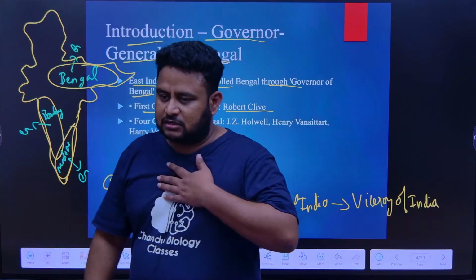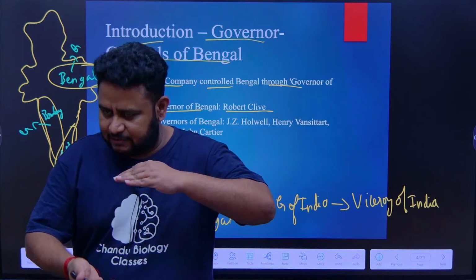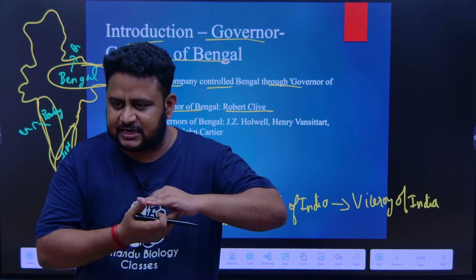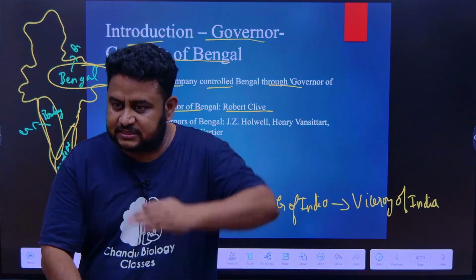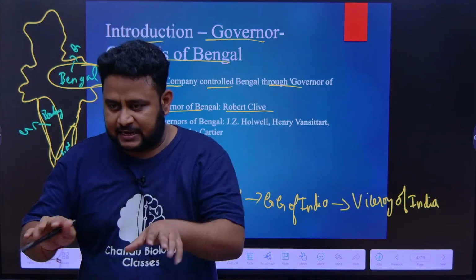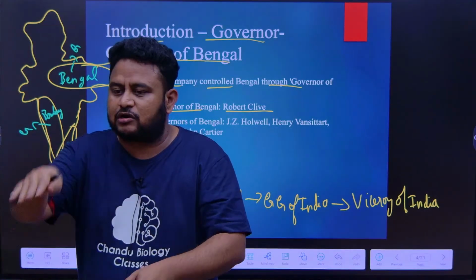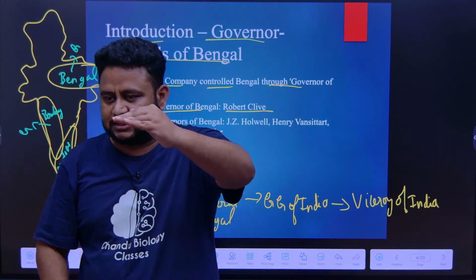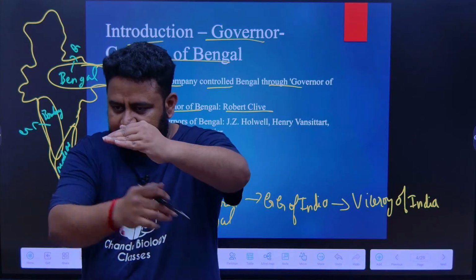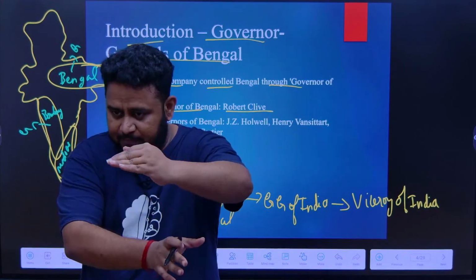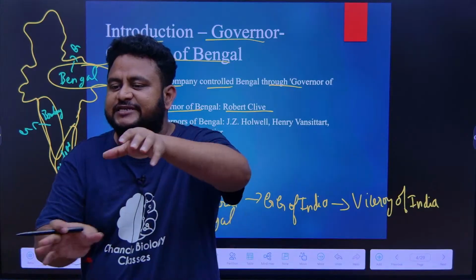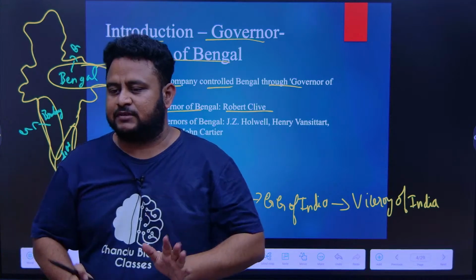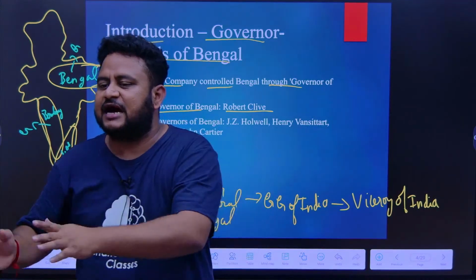That means the Governor General of Bengal will be the highest post, and under him there will be the Governor of Madras and also the Governor of Bombay. As per his directions they have to work. They are still governors, but this is the Governor General of Bengal. Earlier they were all in the same position. Now the Governor of Bengal was made Governor General of Bengal, given the topmost position. The other posts, that is the Governor of Madras and the Governor of Bombay, were made subordinate, meaning below the rank of Governor General of Bengal. That means whatever directions the Governor General of Bengal gives, they have to follow.